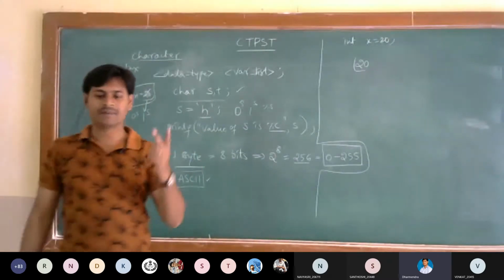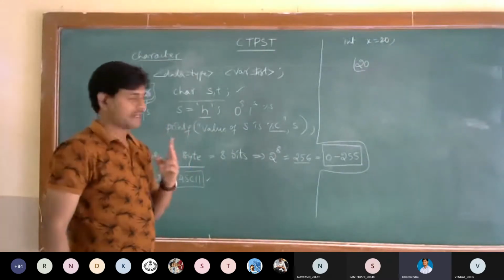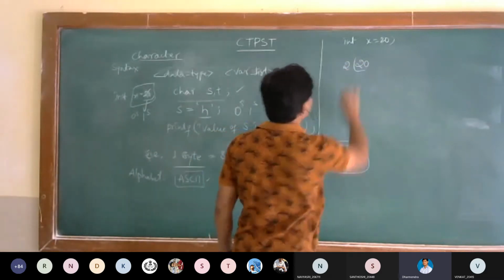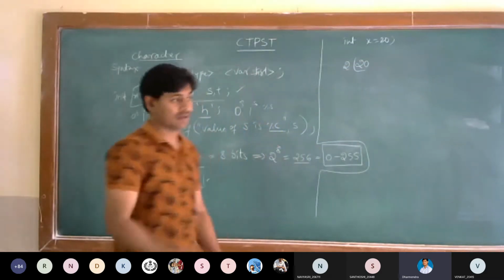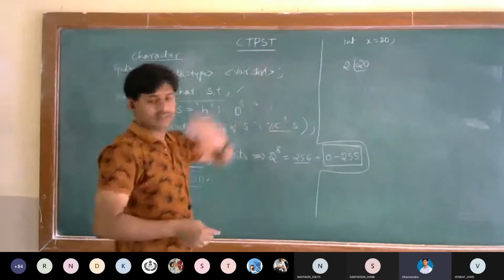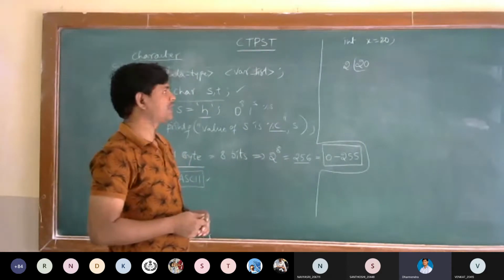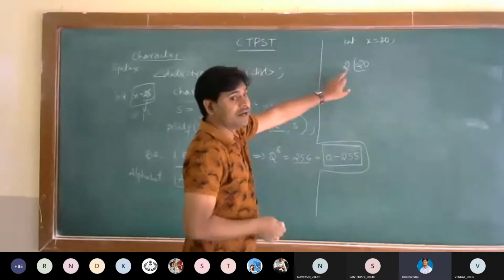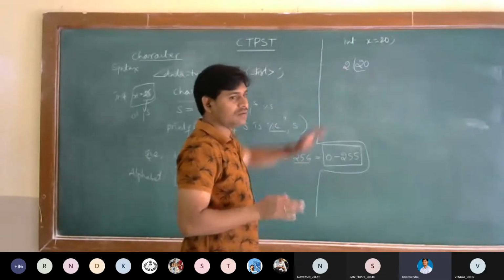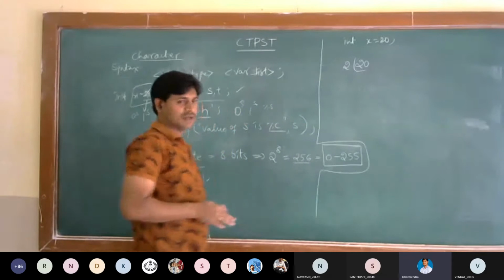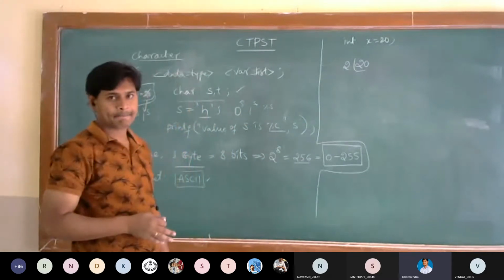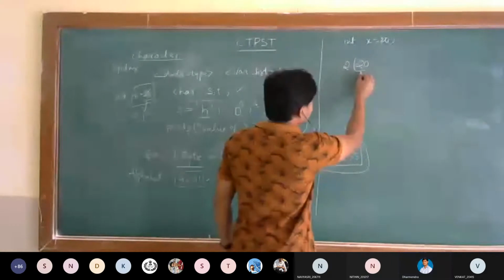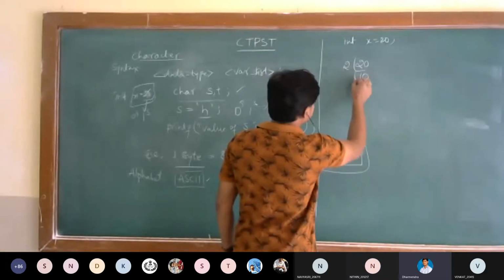Binary means how much? 2. So this will be divided by 2 in order to convert the decimal value into binary. How do you know the conversion from decimal to binary? Yes, sir. 2 tens are 20.